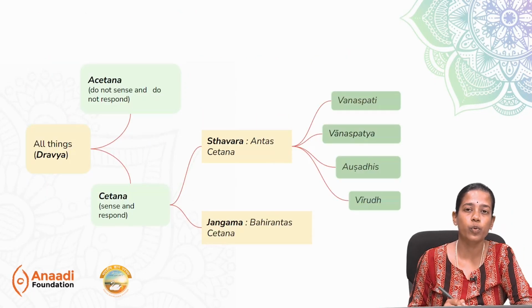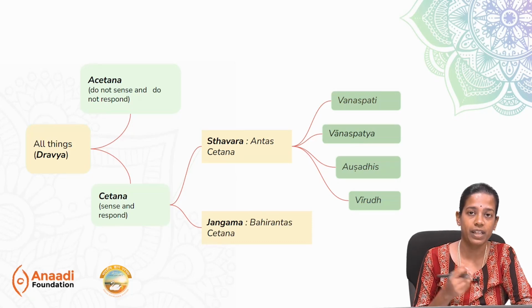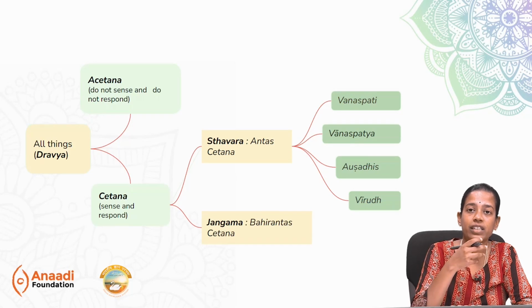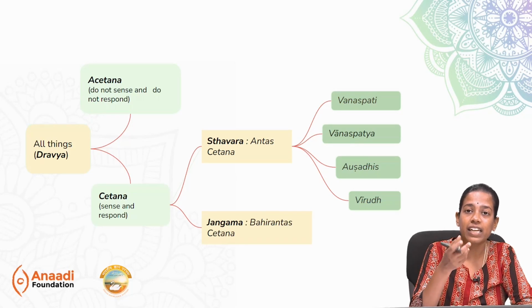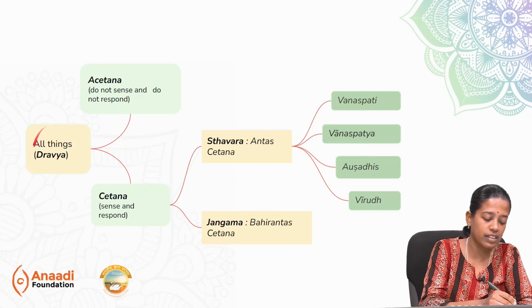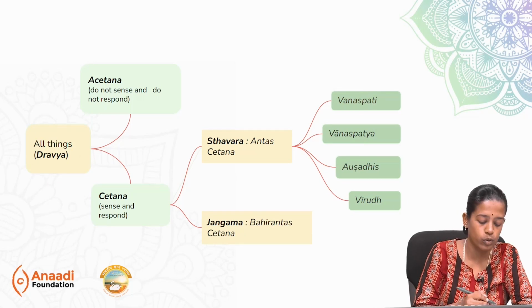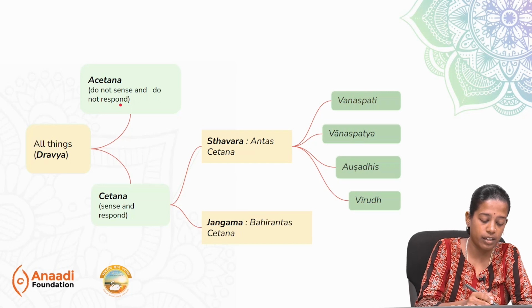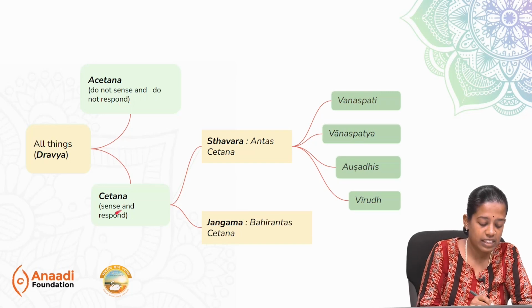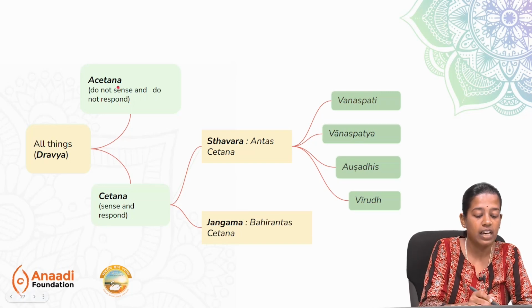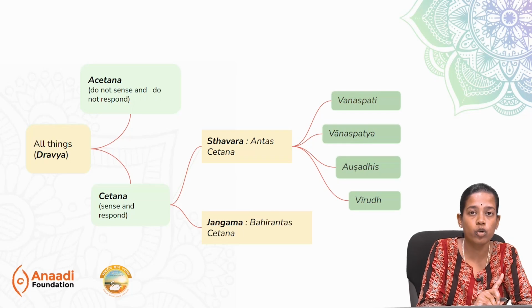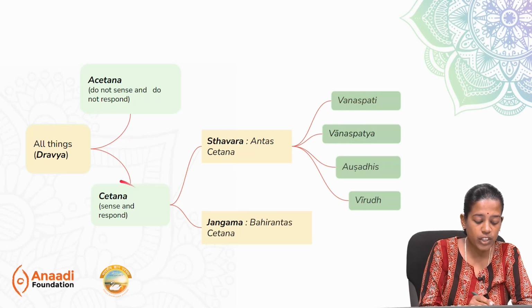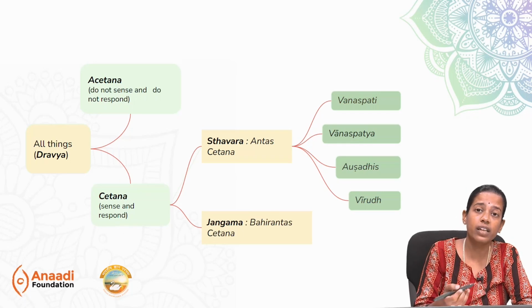Let us now try to quickly summarize the classification of the Padarthas that we tried to understand. Based on the variety of senses and the response that they provide for these senses using their indriyas, all the Padarthas and the dravyas were broadly classified into Chetana and Achetana. Chetana are living things that sense and respond, whereas Achetana do not sense nor do they respond. The Chetana or the living things can further be divided into Jangama and Stavara.